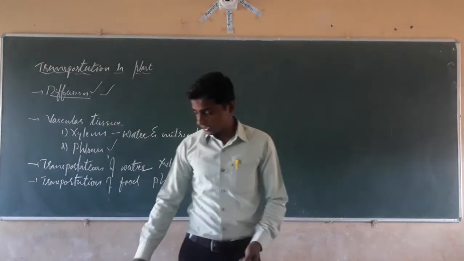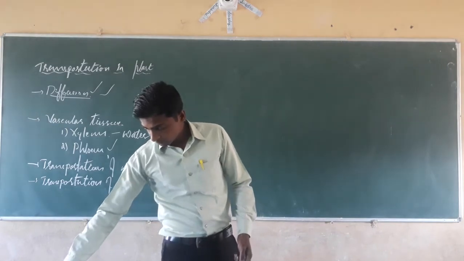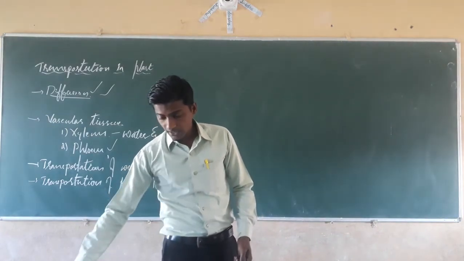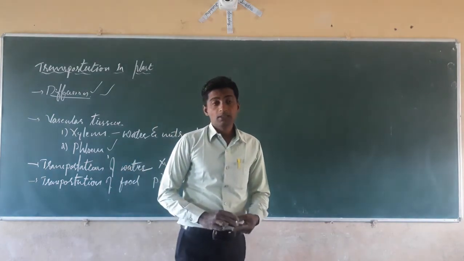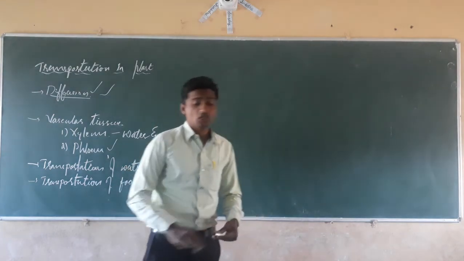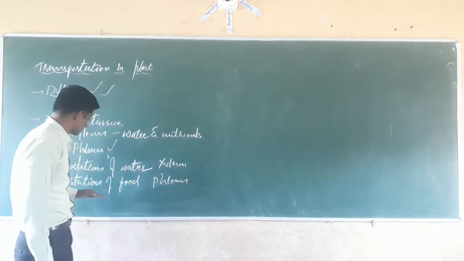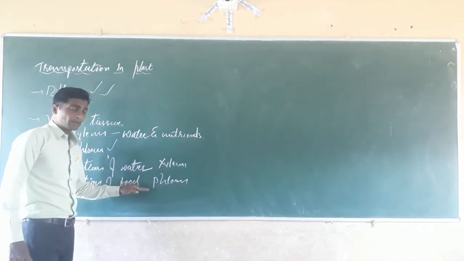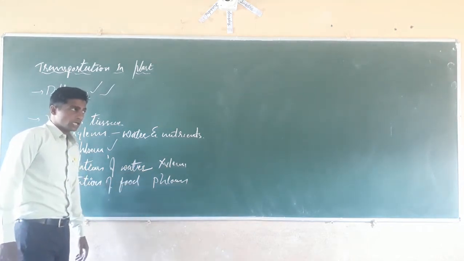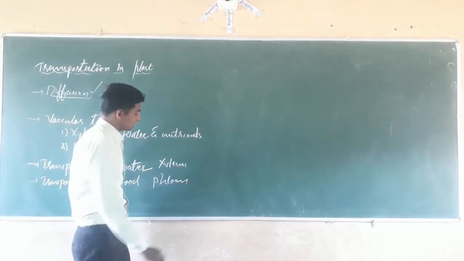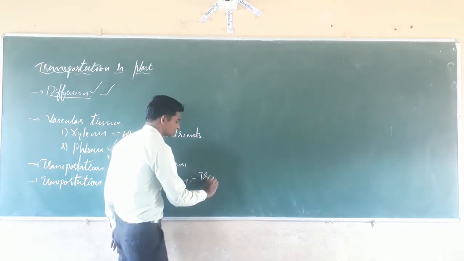Next, dear students, here the transportation of food molecules in the plant is going on through the phloem, and we have given it a term called translocation.